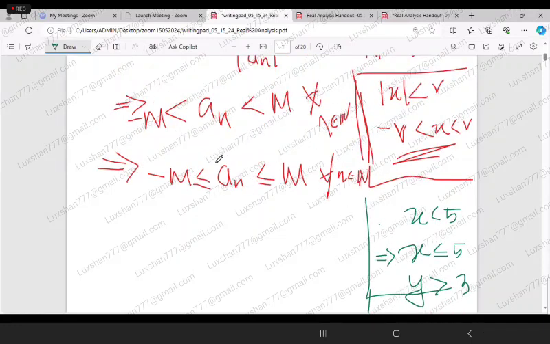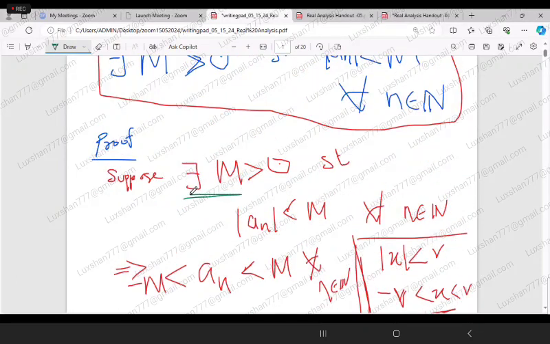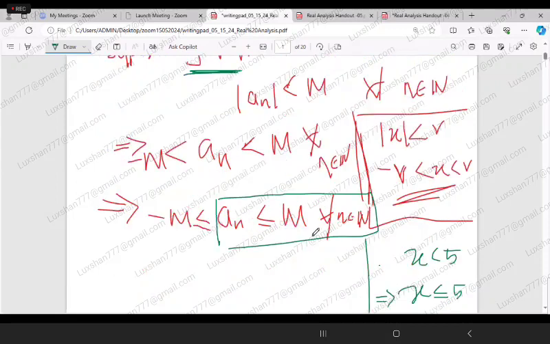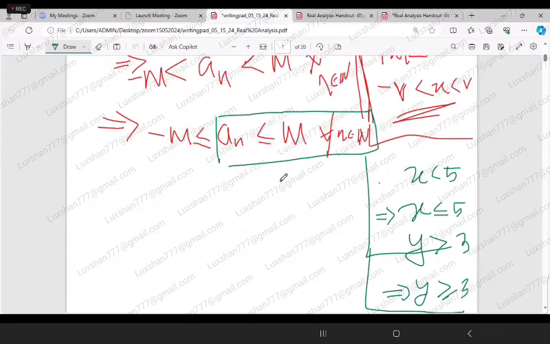Now, if you look at this part of the inequality, it says that a_n is less than or equal to M. So there exists M such that a_n is less than or equal to M. If you take this part of the inequality, it is bounded above, isn't it?